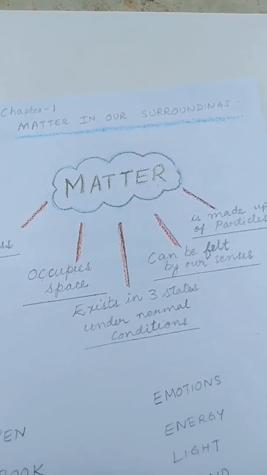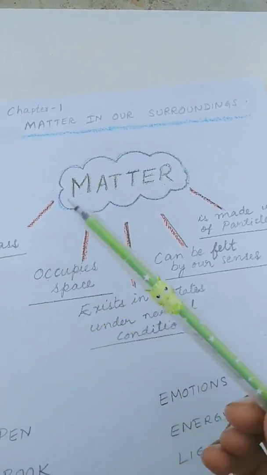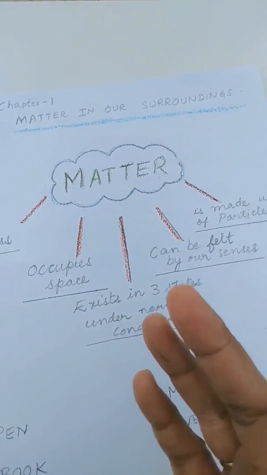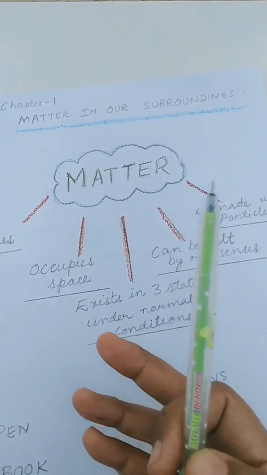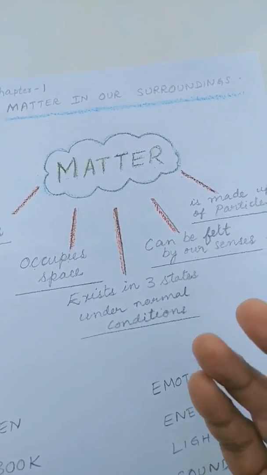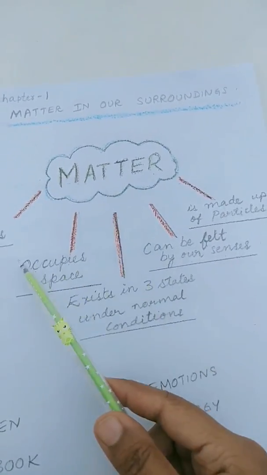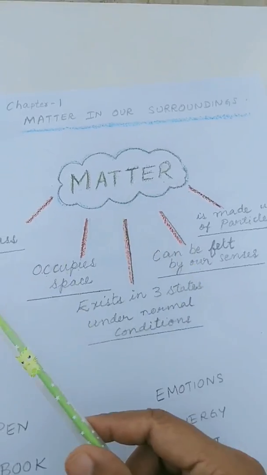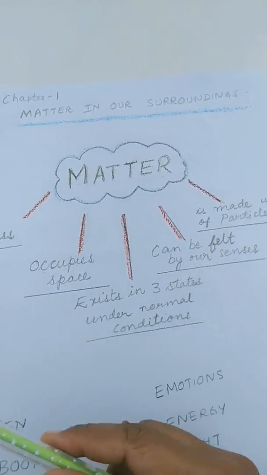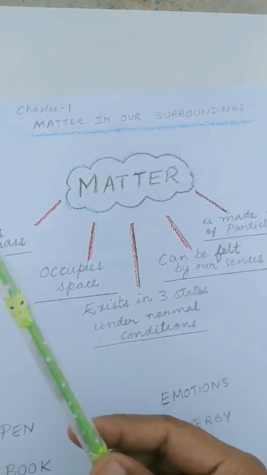In ancient times, according to the ancient Indian philosophers, matter is made from 5 basic elements or constituents which they referred to as tattvas. They are nothing but air, that is Vayu, earth, that is Prithvi, water, that is Jal, fire, that is Agni, and Akash, Nab, nothing but sky.